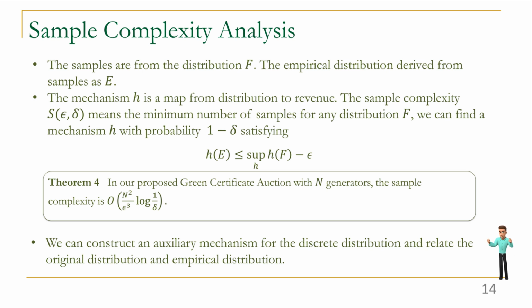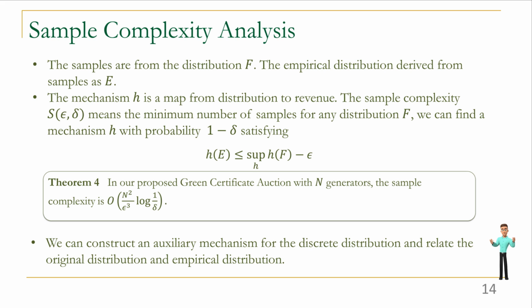Then we give the specific expression of the sample complexity. The sample complexity S, epsilon, delta, means the minimum number of samples such that for any distribution F, we can find a mechanism H with probability 1 minus delta satisfying the approximate error is less than epsilon. Then we provide our theorem 4. It shows that in our proposed green certificate auction with n generators, the sample complexity is upper bounded by this magnitude.